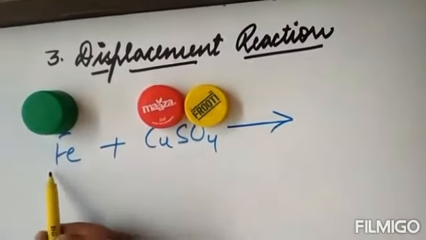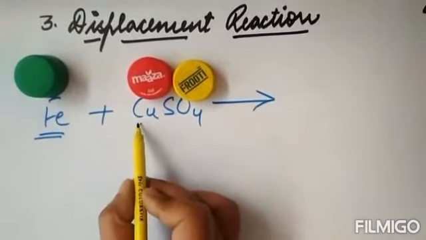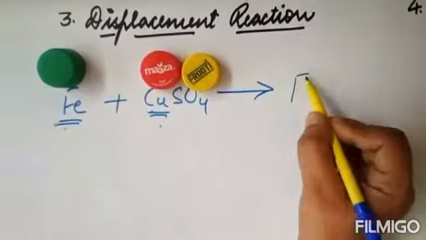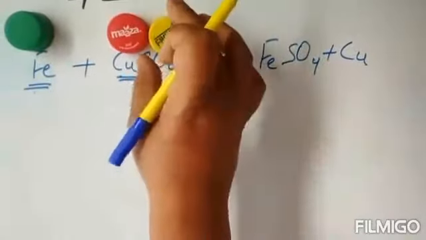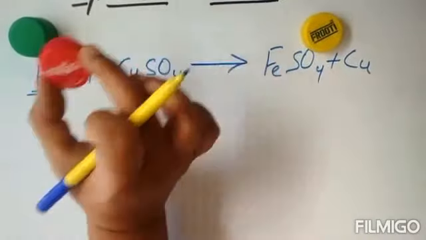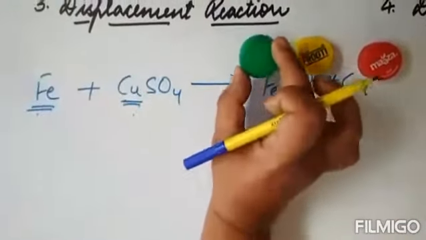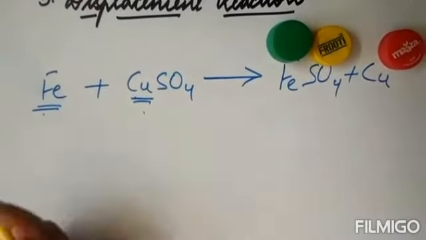Gives rise to, as iron is more reactive from the reactivity series, if you remember, iron is more reactive than copper. So iron will displace copper and will form iron sulfate plus copper. So what will happen? In the result, you will find sulfate will remain like this only, but copper will be displaced from here and will form a separate element, and then iron will come and combine with sulfate. Okay, so let's write in detail, or provide information, for this reaction.